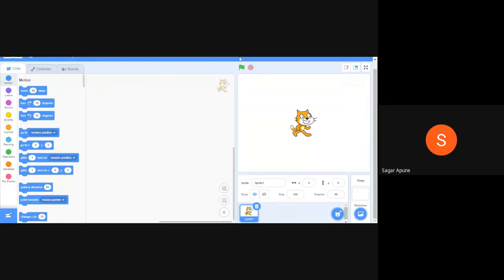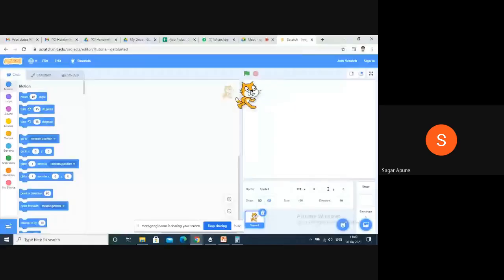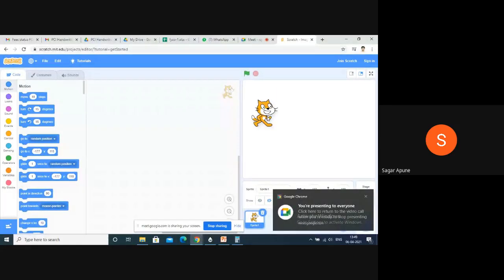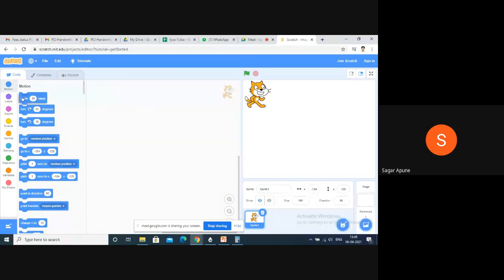Okay, there are different options available in the tutorial. You can just watch this tutorial on how to make this in Scratch. Suppose this is the cat. I have one cat in my house also. I want to move this cat 10 steps forward. So here I choose this instruction, move 10 steps forward. When I click this, it will move 10 steps forward, right?